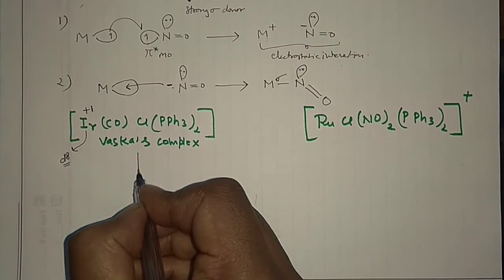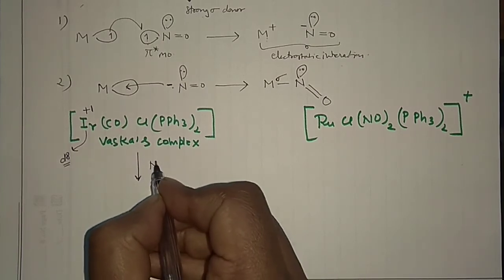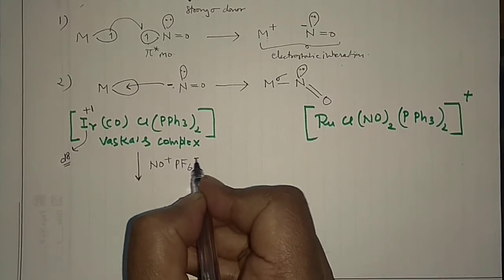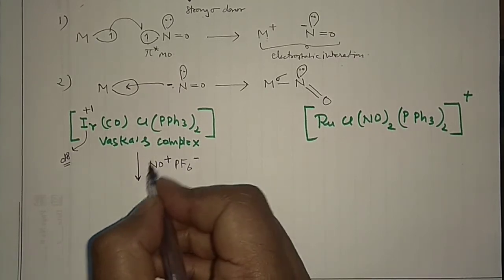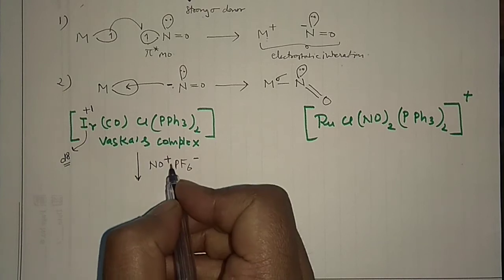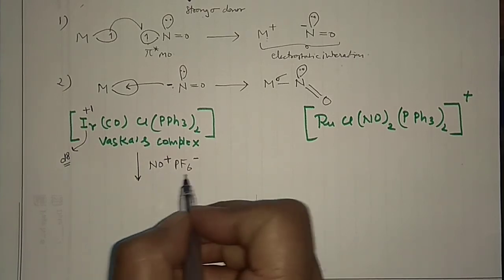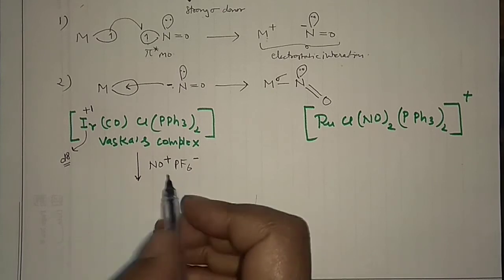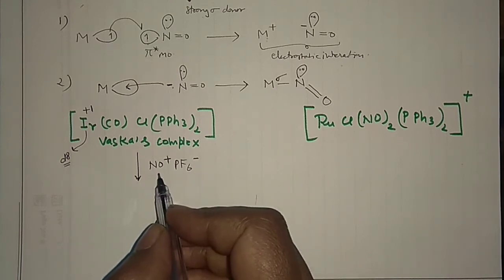Say I am treating this compound with the nitrosyl, NO+ PF6-. So guys, you may ask why you are taking this reagent to react with Vaska's complex to form the nitrosyls, because you cannot use nitrosyl in excess.